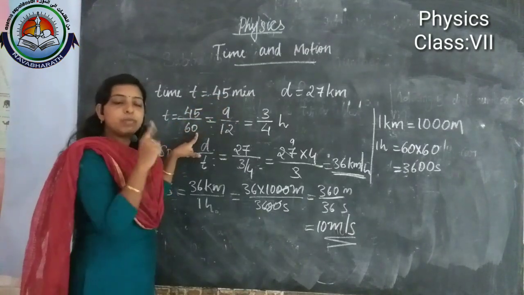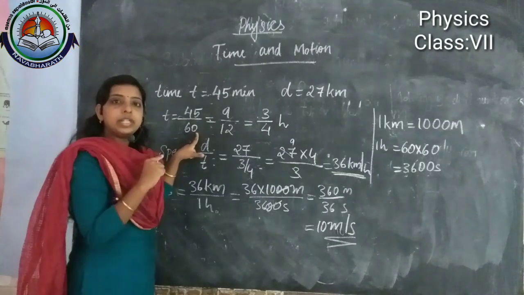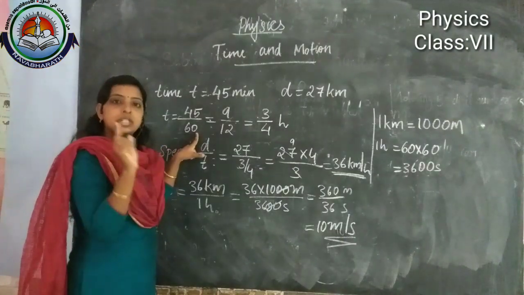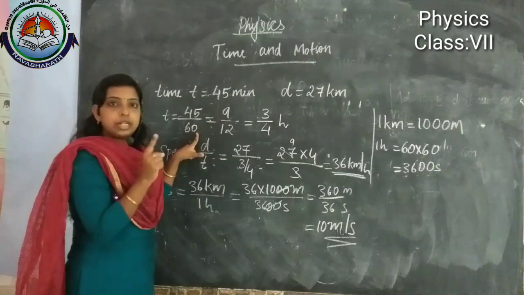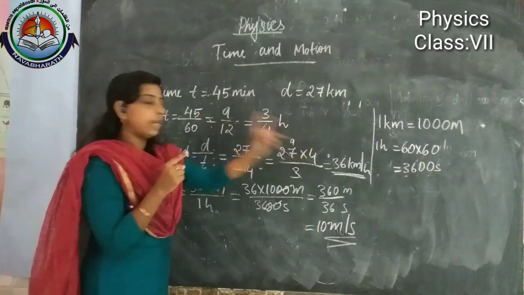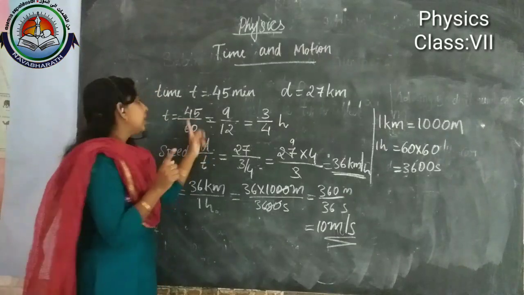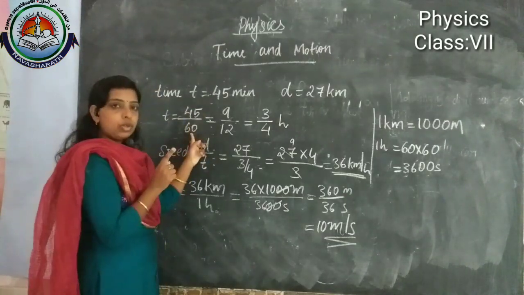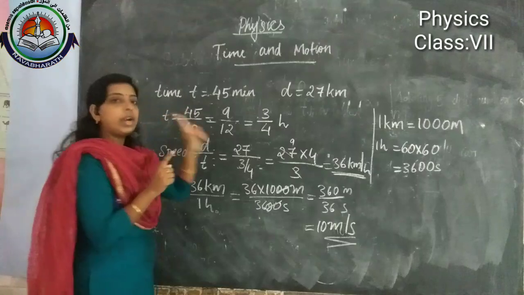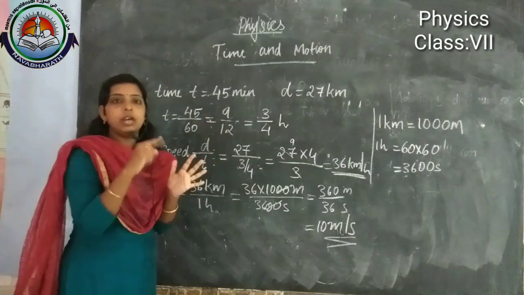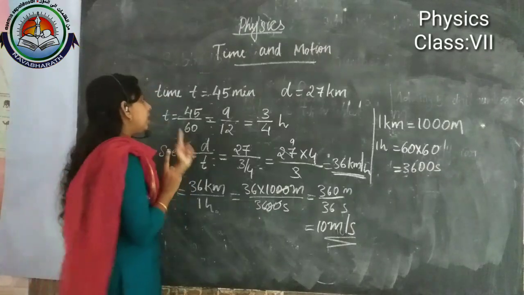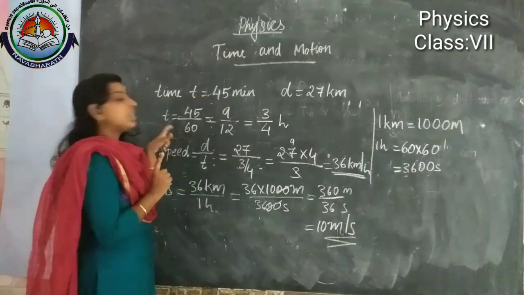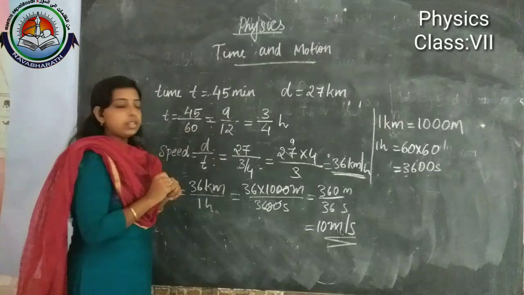What is the relationship between 1 hour and minutes? 1 hour is equal to 60 minutes. If we need to convert 1 hour to minutes, we multiply 1 into 60, 60 minutes. Here minute to hour, that's why we are dividing by 60.